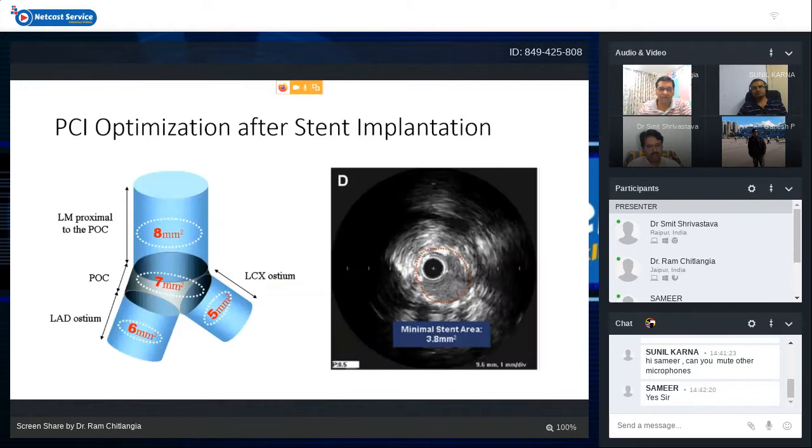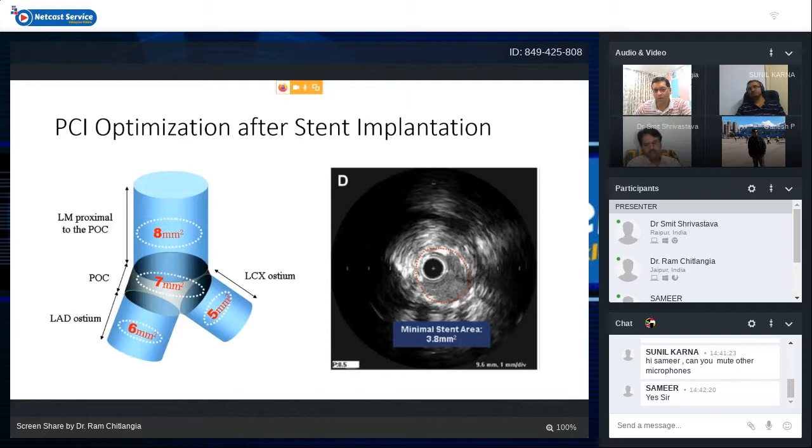So this is the rule of 5, 6, 7, 8, which is a very famous rule. That is, in a non-LMCA, non-LAD lesion, we should achieve at least 5 millimeter square of stent area. In LAD lesions, we should achieve 6. At the point of confluence, 7. And in the left main shaft or proximal left main, 8 millimeter square we should achieve. Below these areas, we are bound to get adverse outcomes.